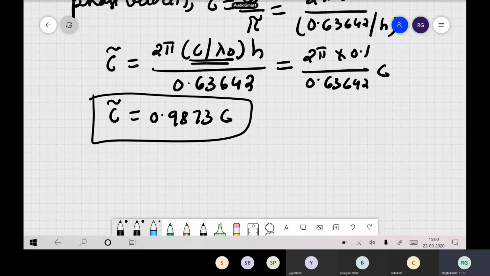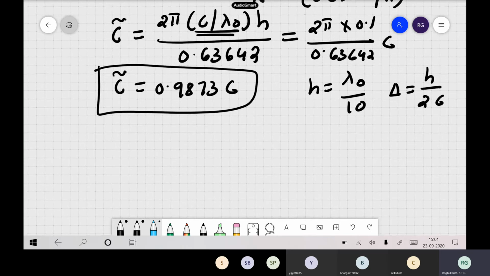That is, we have assumed h was lambda naught by 10, and our time step delta t was h by 2 times c. So now our c hat becomes 0.9873 times c.